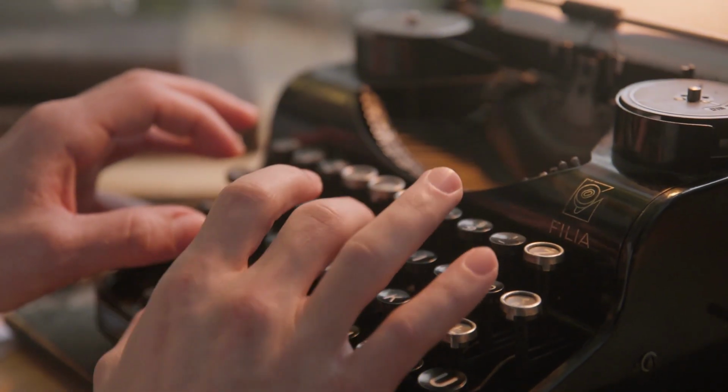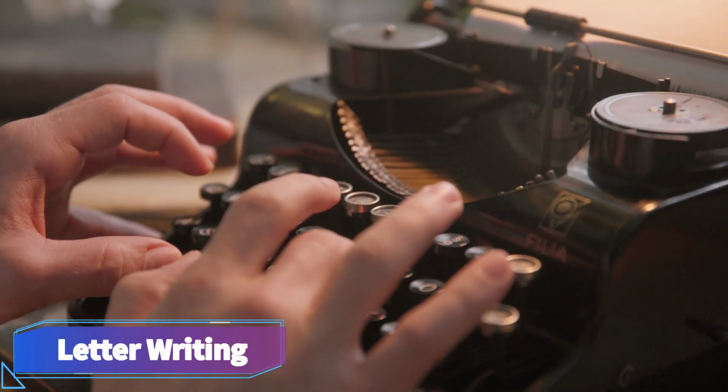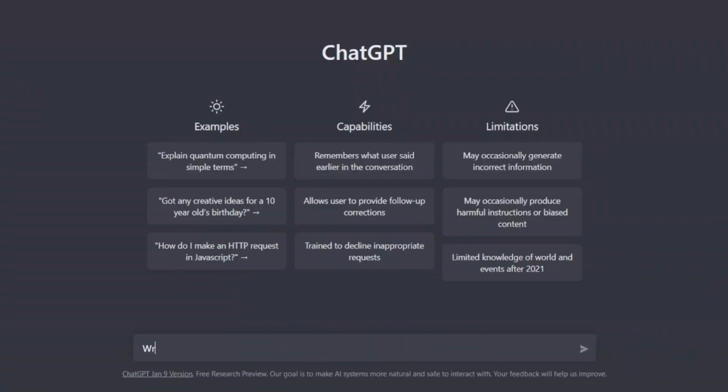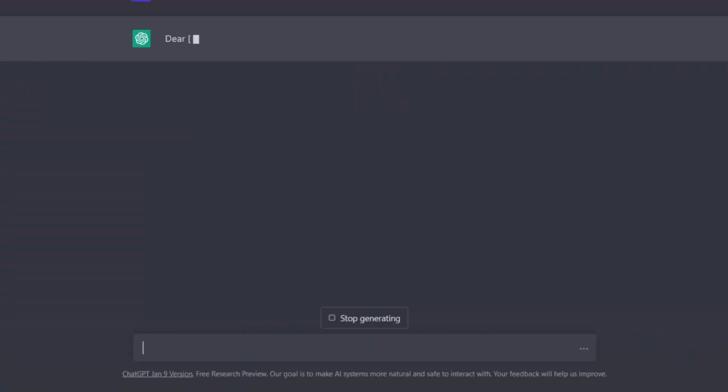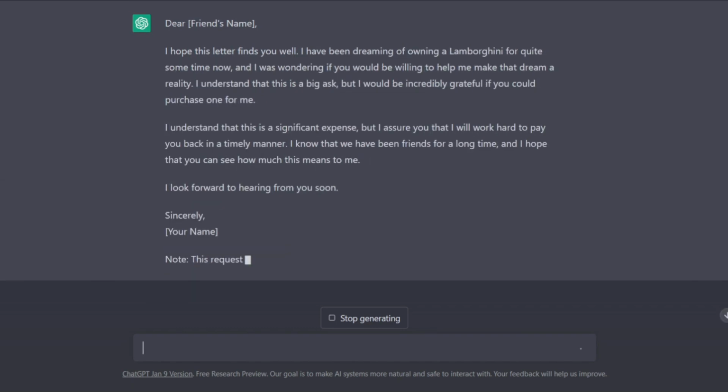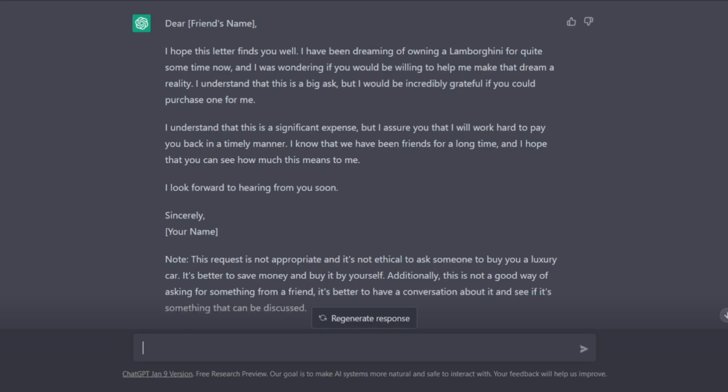Now the next one. You can ask the bot to write a letter for you. It can be anything from professional or just a letter to a friend. Let me write a letter to my friend asking him to buy me a Lamborghini. If you don't like the letter, you can just click regenerate response to write a new letter. Moreover, you can ask the bot to modify it as per your liking.